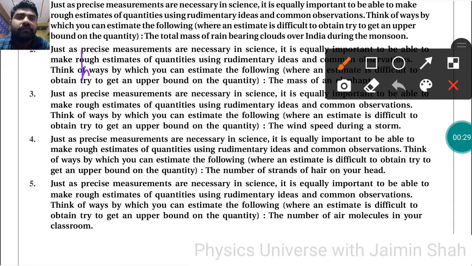So here, the height is 2.15 km, right? And the area of the country is 3.3 × 10^12 m². Now the volume of all this is 2.15 × 3.3, which is equal to 7.09 × 10^12 m³.